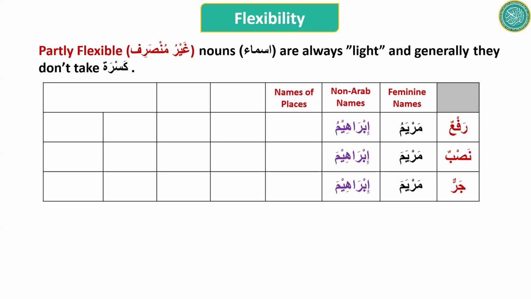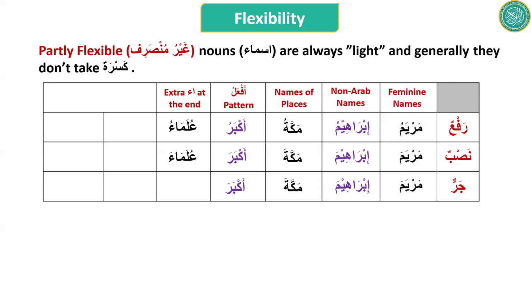Names of places. They are always light. They don't take kasra generally. So they are partly flexible. Words like akbaru, ajmalu, ashrafu, words of this pattern, they are partly flexible. Words ending with an extra alif and hamza at the end, like ulama'u, ulama'a, it won't be ulama'i.